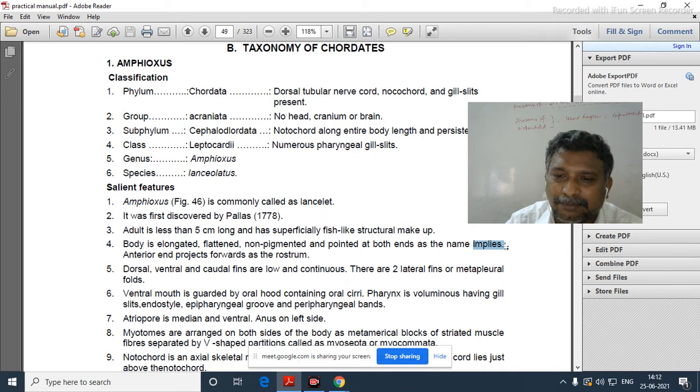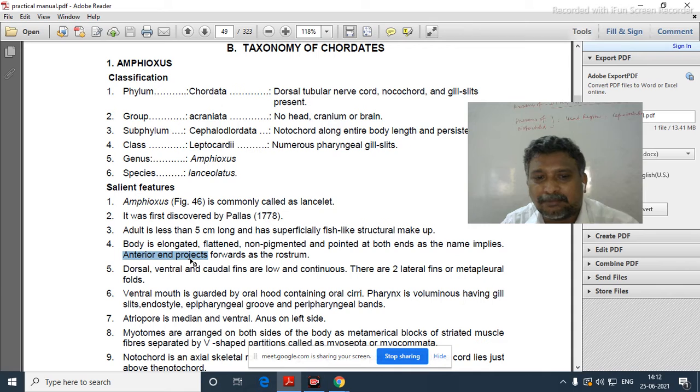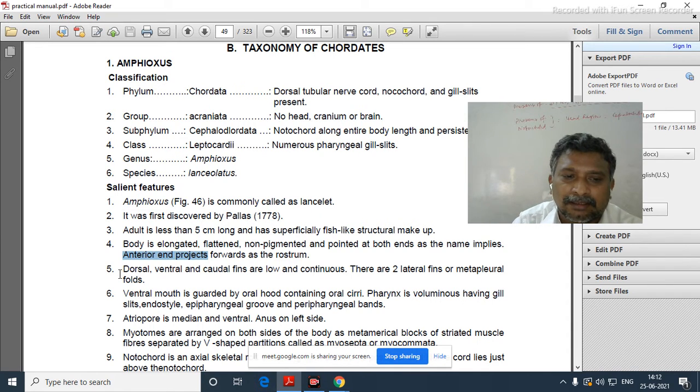As the name implies, the anterior end projects forward as a rostrum. The dorsal, ventral and caudal fins are low and continuous. They are interconnected. There are two lateral fins or metapleural folds.